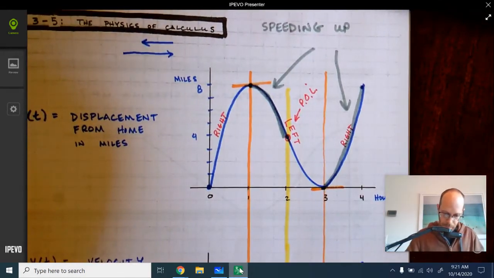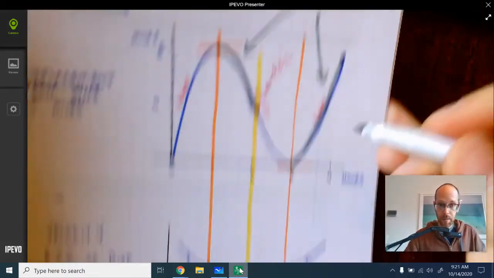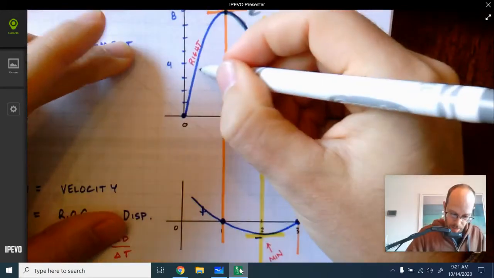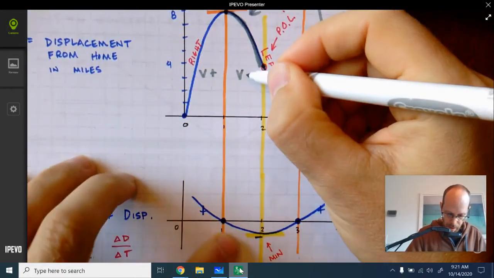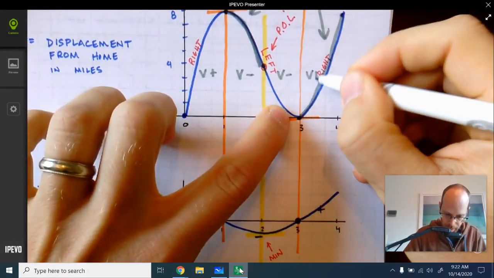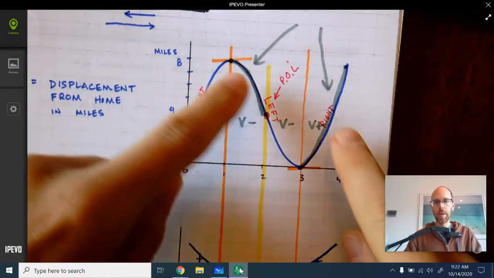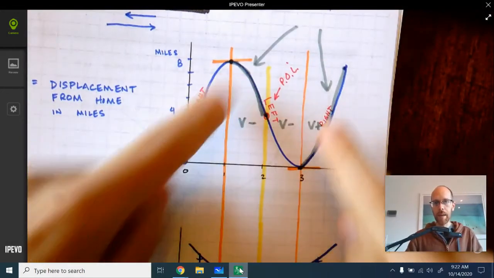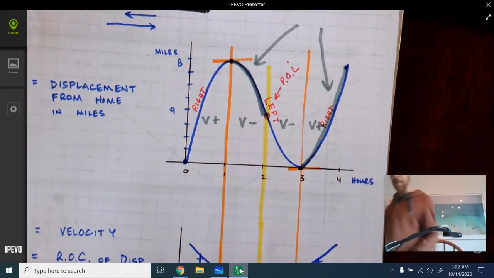And let's see, can we use the velocity to identify when it's speeding up? Well, velocity is positive here, negative here, negative here, and positive here. So is there a one-to-one relationship between where we are speeding up and the velocity? The answer is no.